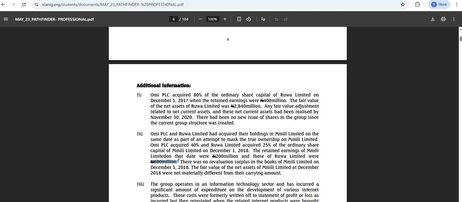Do we understand that, please? That's when we purchased RUA. Shall we proceed now? Okay. So the retained earnings of Mmili was 200 million, right?